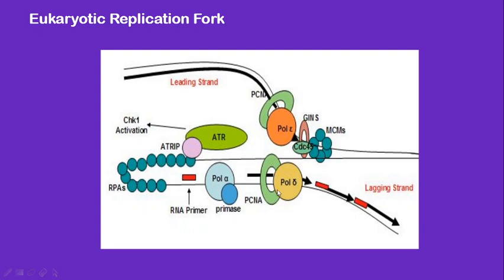Polymerase delta has high fidelity and proofreading activity, that is 3' to 5' exonuclease activity, on both lagging and leading strand synthesis. And polymerase epsilon is highly processive and has proofreading activity, the 3' to 5' exonuclease activity, and it is closely related to polymerase delta.